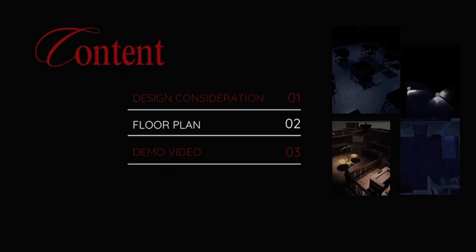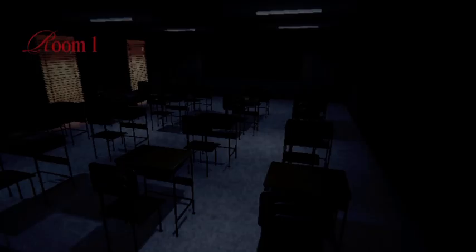Moving on to the floor plan. As you can see from the overall layout, the game is structured linearly, representing a chronological journey through the victim's trauma. In Room 1, we use a regular classroom to let players feel more immersive.